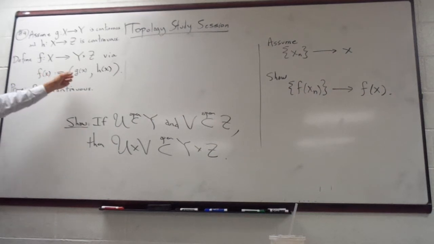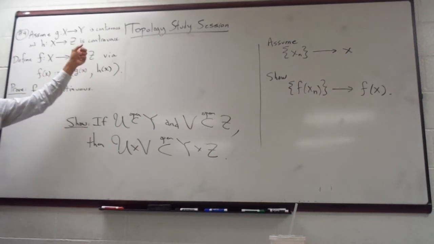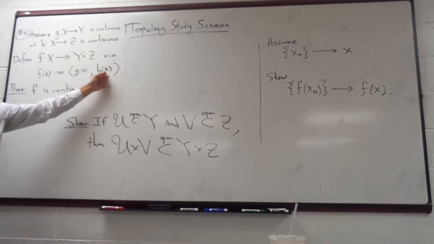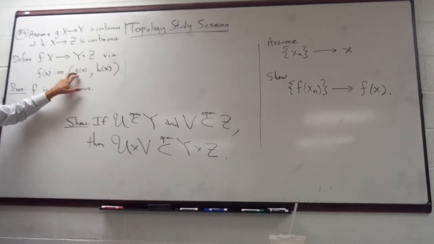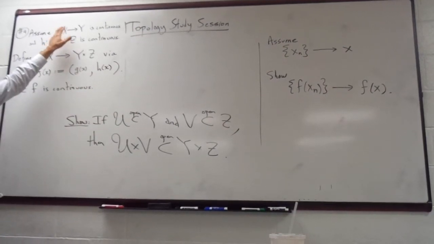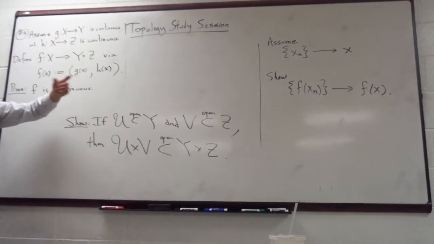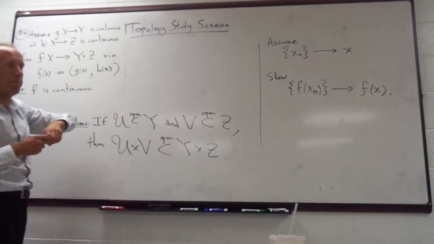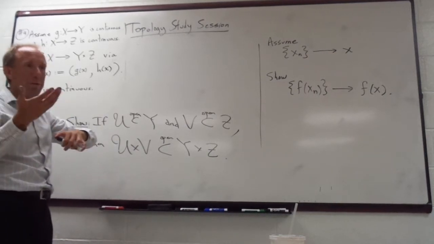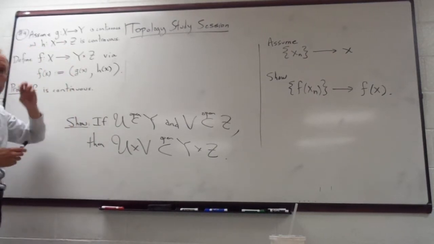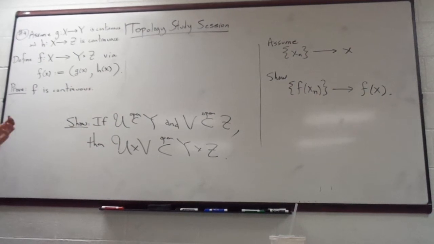And of course, we know what f of x_n would be. It would just be g of x_n and h of x_n. And g of x_n, remember, g is continuous, so g is going to preserve the image of the limit point to be what it's supposed to be, and so is h. We would actually be able to use that pretty easily.